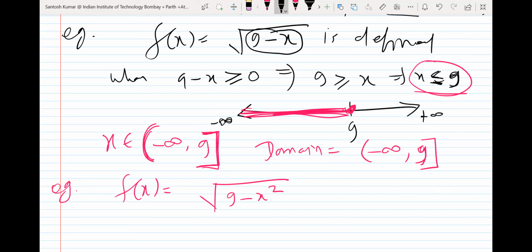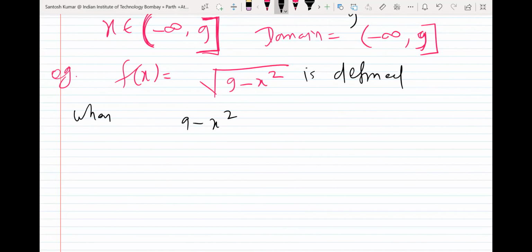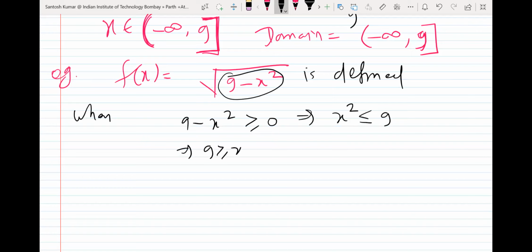So you answered correctly. This is defined when 9 minus x square must be more than or equal to 0. This quantity should be more than or equal to 0. So from here you take x square to the right side, and you get x square is less than or equal to 9. The same as 9 is more than or equal to x square. Now x square will be less than or equal to 9 when x is more than or equal to minus 3 and less than or equal to 3. You know, minus 3 square is also 9, 3 square is also 9.